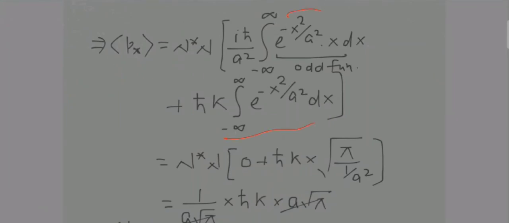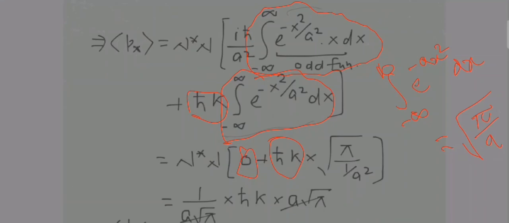And what will this become eventually? This is an odd function, once again an odd function, the value of which comes out to be 0. I have already told you. So this value comes out to be 0. h cut k remains as it is, and this term I had already told you: the integral from minus infinity to infinity of e to the power minus a x square dx. I had told you to mug up the result, which was square root of pi by a.